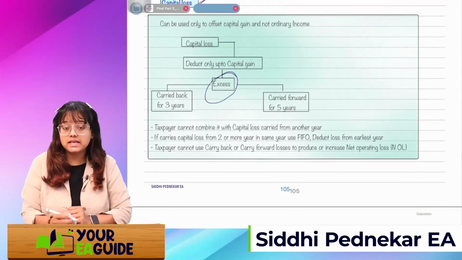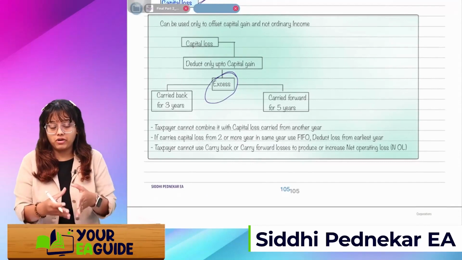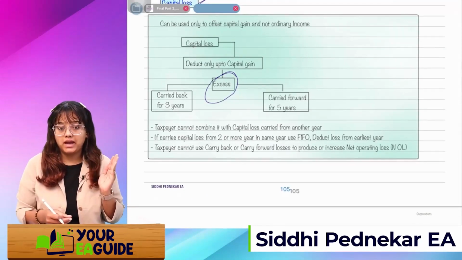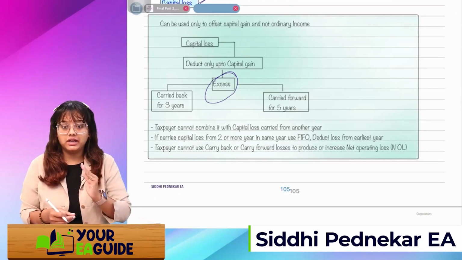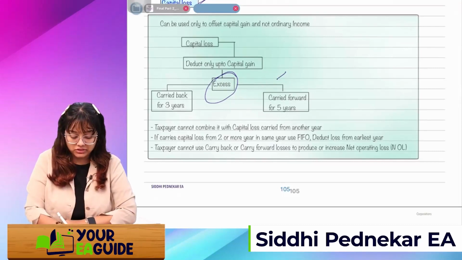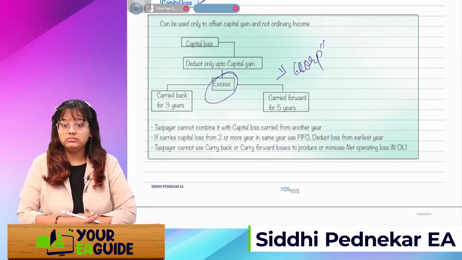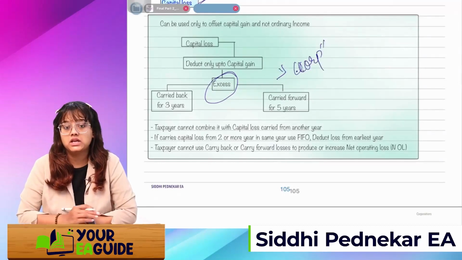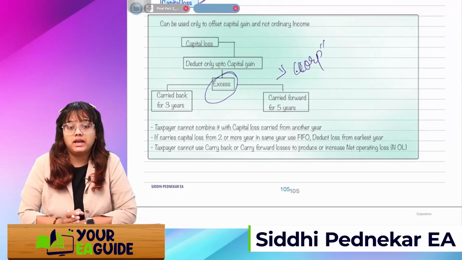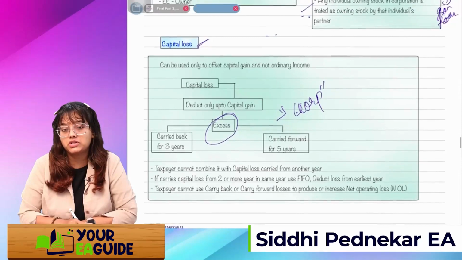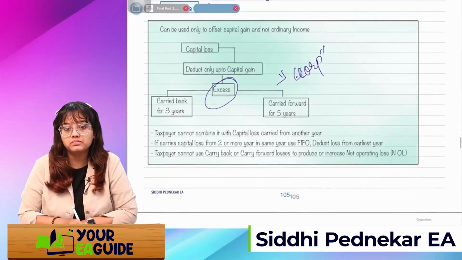Whatever is the excess remaining, that can be carried back for 3 years and it can be carried forward for 5 years. This happens only in case of C corporation. Got it, guys? Whatever is the excess, they can carry back for 3 years, carry forward for 5 years. There can be one MCQ from this topic.